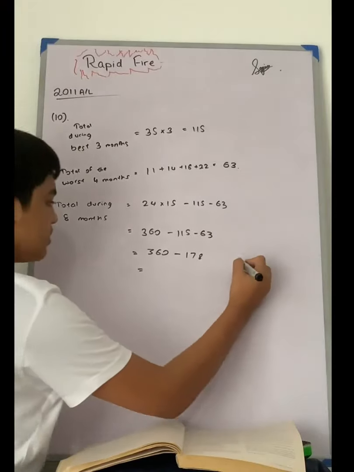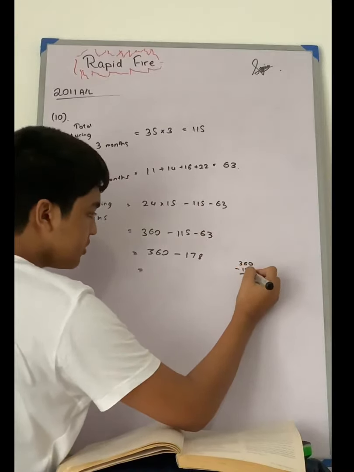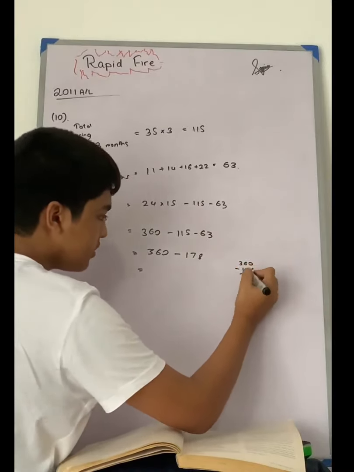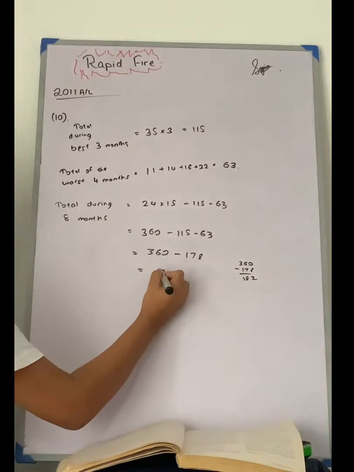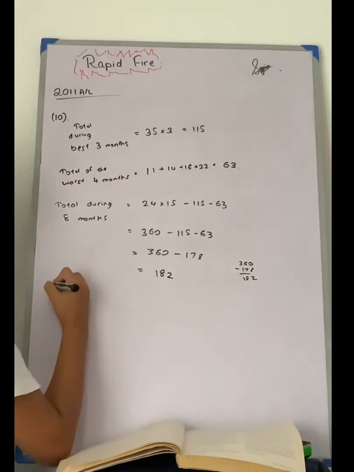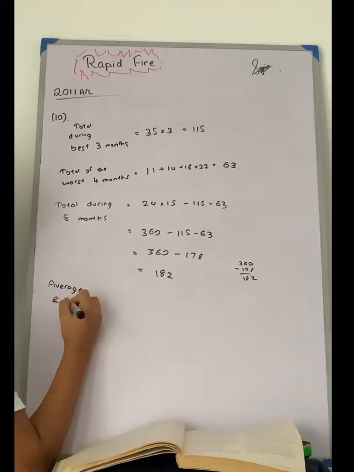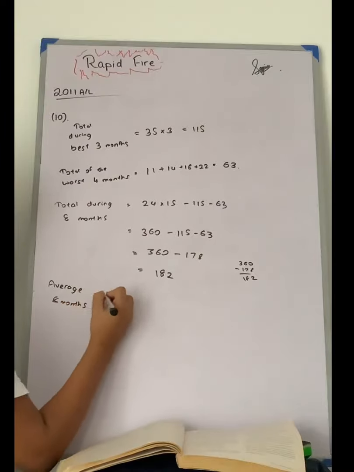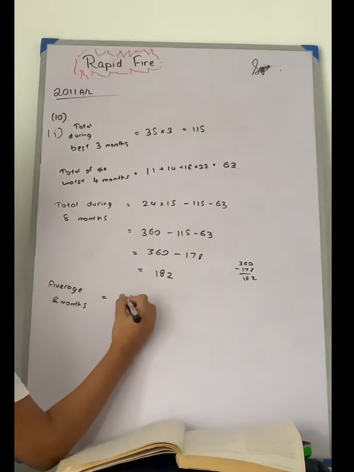Let me check here. Yeah, so 182. So now for the average during 8 months, we are getting 182 divided by 8.